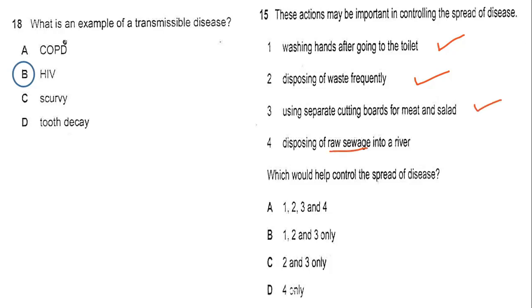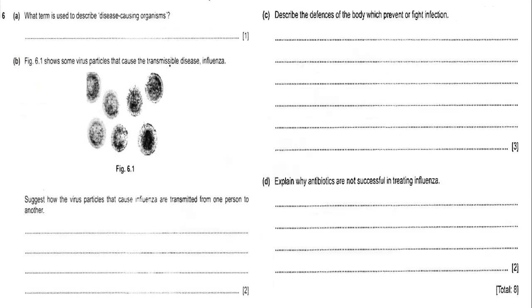Will it be healthy to dispose raw sewage in the river? Of course not. We can only dispose treated sewage. So now the answer will be very easy to know. So please, when you have such a question, answer it this way, because this will help you find the answer easily without getting confused. Now let's answer a paper 3 question.